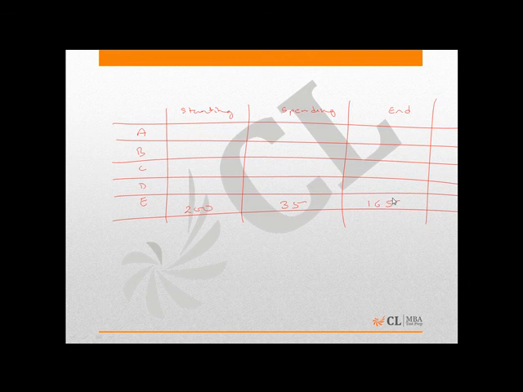Fourth statement says that C started with 66.67% of the money that B started with. We know that we have four amounts: 100, 200, 300, and 400. The only possible amount which can be 66.67% of another amount is rupees 200. That means C must have started with rupees 200 and B must have started with rupees 300.